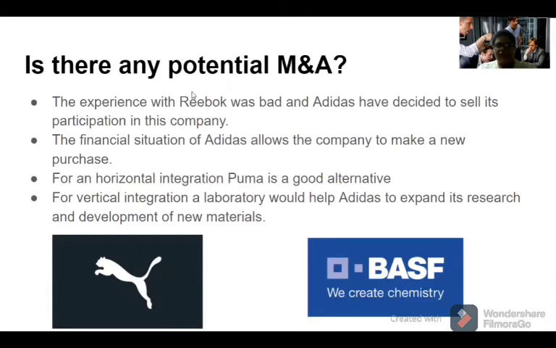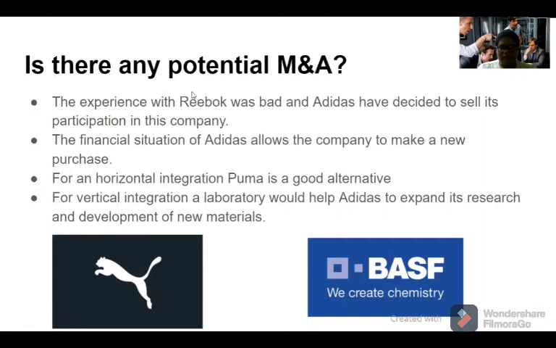In the case of a vertical integration, they have to consider that one of the most important activities in this industry is research and development. Many years ago, Adidas created a polymer called Boost with BASF, a German chemical company.